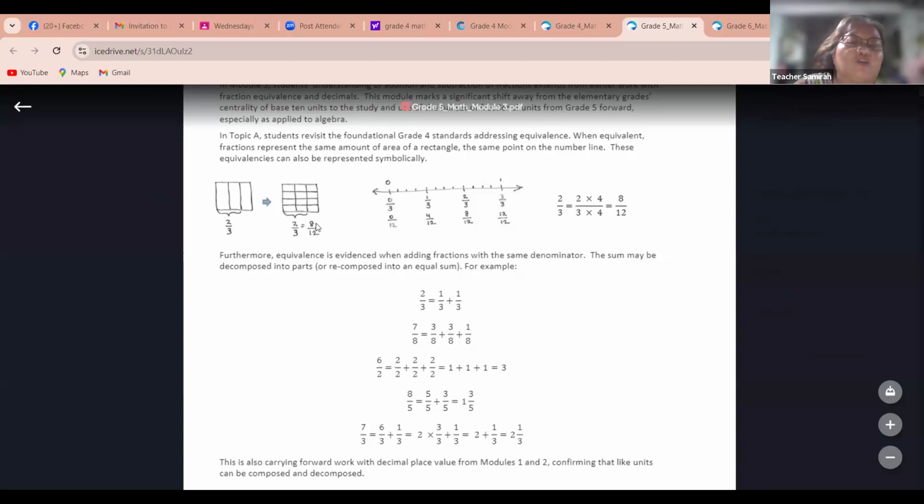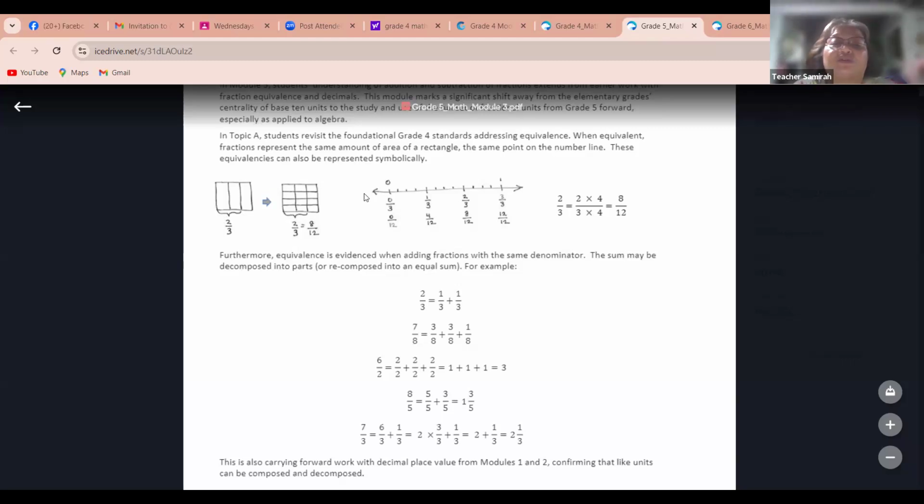How did this happen? If you look at 8 and 12, there is a common factor, which is 4. If I divide 8 by 4, it gives me 2. If I divide 12 by 4, it gives me 3. That is why 2/3 and 8/12 are just the same.